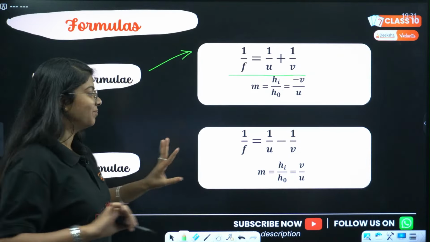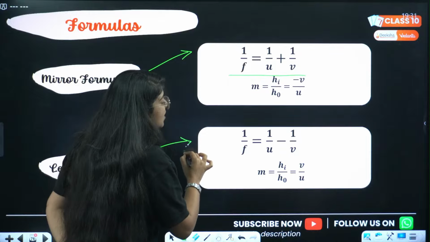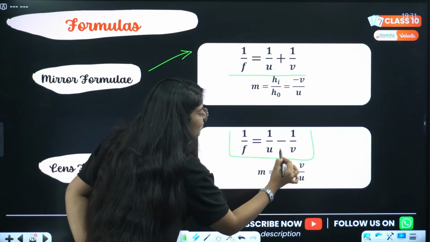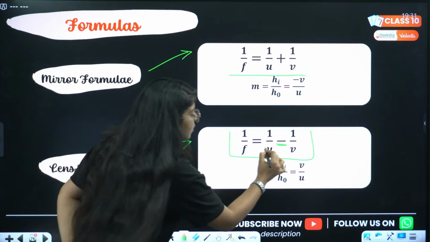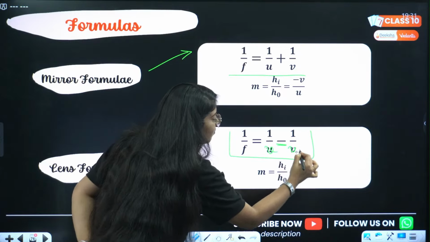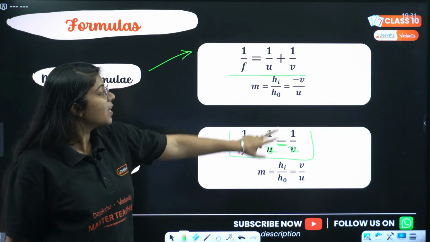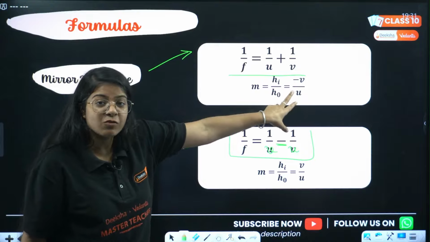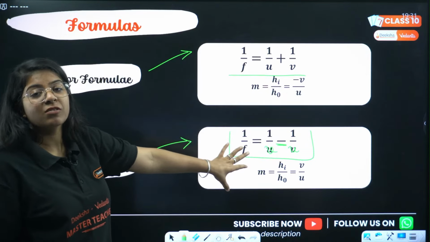will definitely come, ठीक है। चलो then lens formula, instead of plus we have negative, this is 1/v minus 1/u, and magnification here for mirror it was -v/u, for lens it is plus v/u.